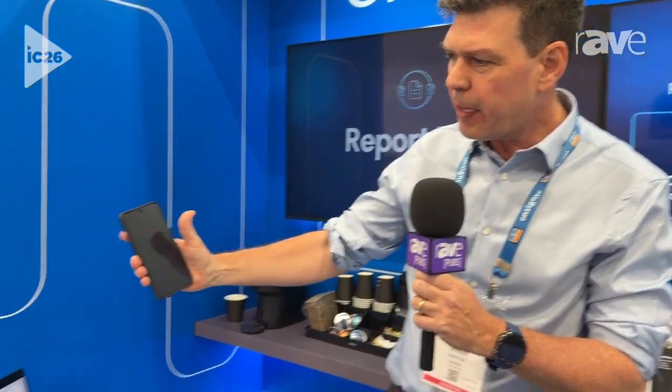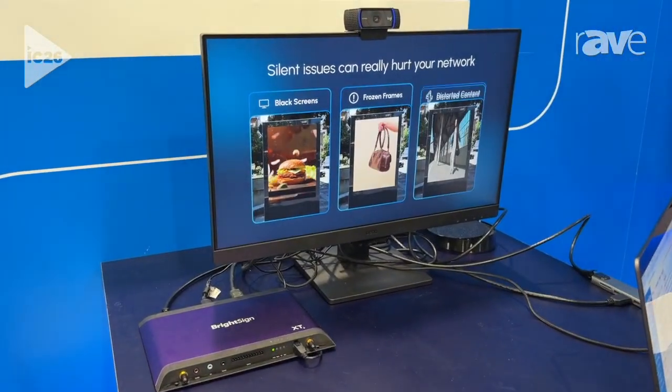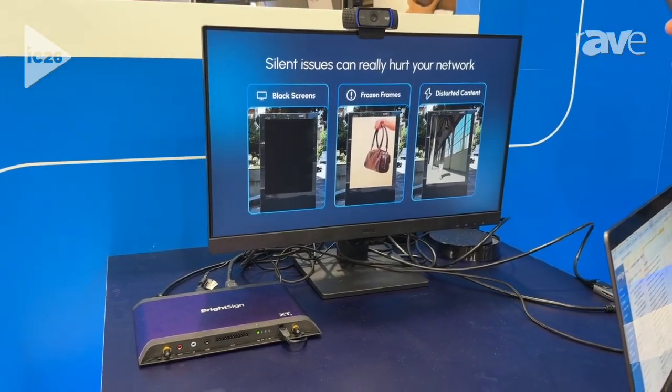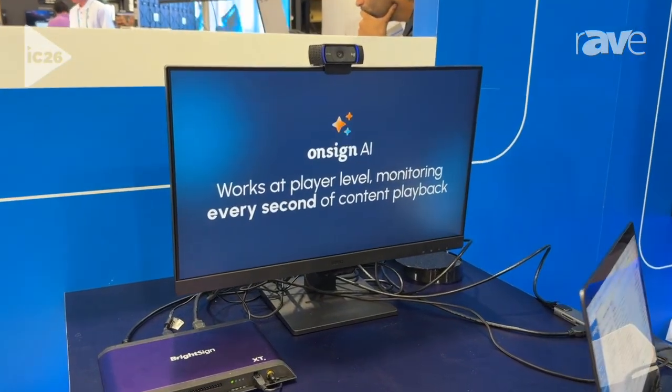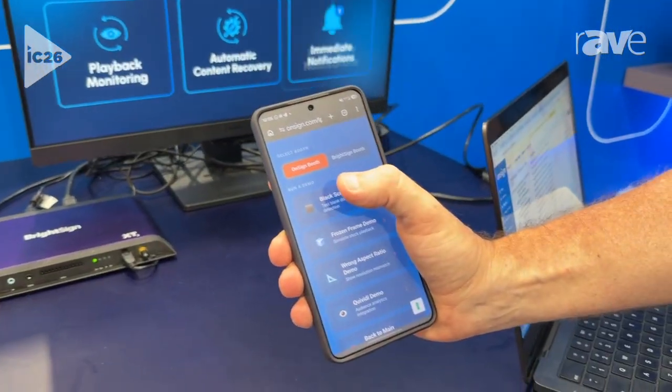I'm Ricardo from OnSign, and here we're very excited to show you something that I think is very unique. There you have a Brighton player, and we're using the player's NPU, so this is a neural processing unit, to do local AI analysis. On this player we have multiple models running, and I'm going to use my phone here to trigger a specific content.